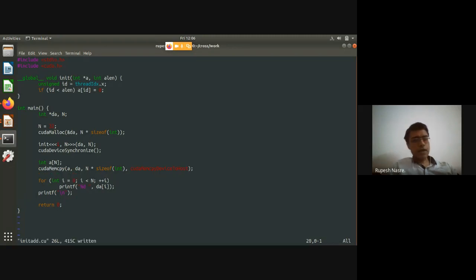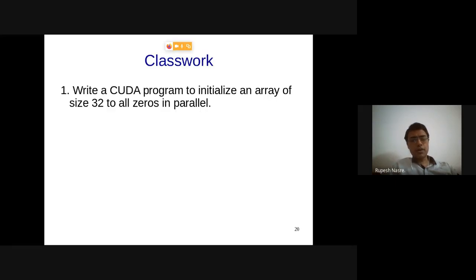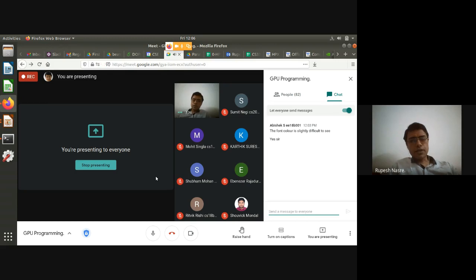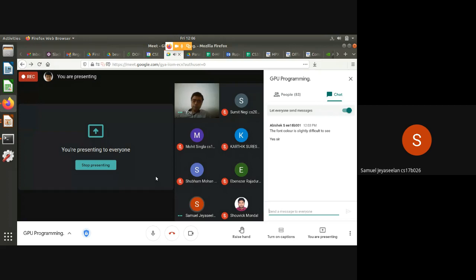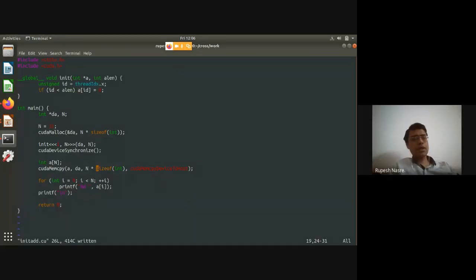And once I have that in A, then I can print it, which I need to change this to A of I. Right? So this seems to be reasonable. Anybody sees any compilation issues, or let's say logical issues with the code? So we discussed earlier, we don't need device synchronize with memcpy, right? Yes, that is correct. So in this case, CUDA device synchronize is optional. I have just kept it for now, but yeah, you can ignore that too.